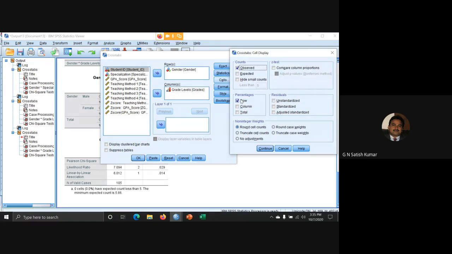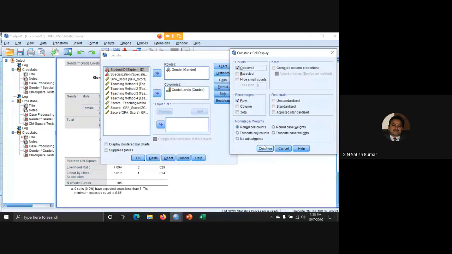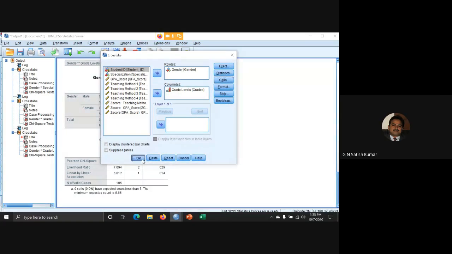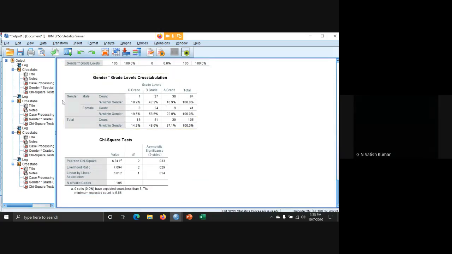Don't select for columns. Select this cell button. You can see the cross tables cell display. Rows are selected, only rows. Continue and click OK. Then now it is clear to see percentage-wise, because total males are 100%.